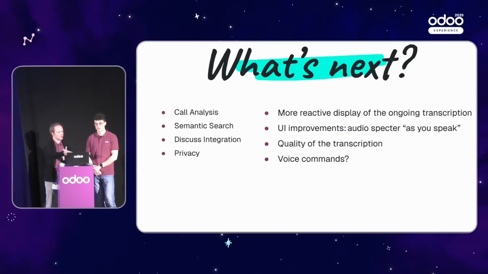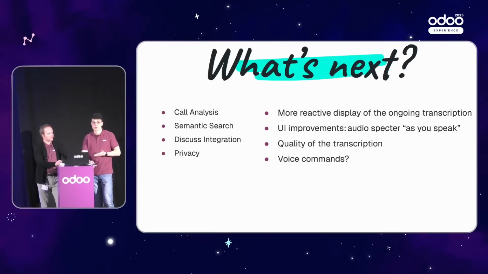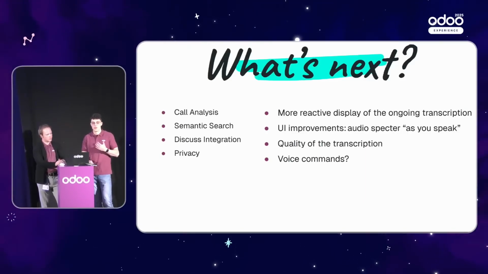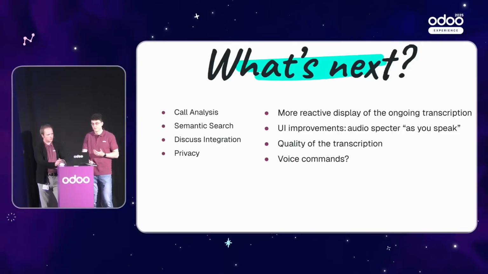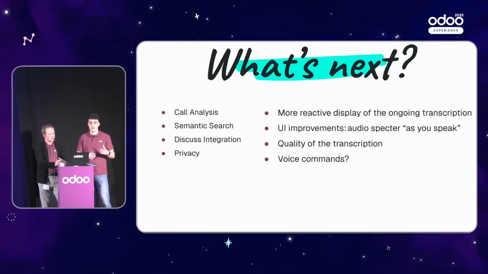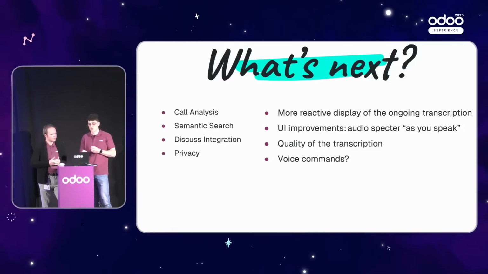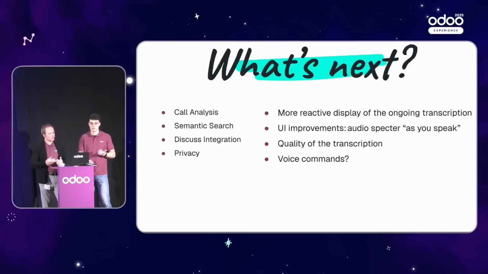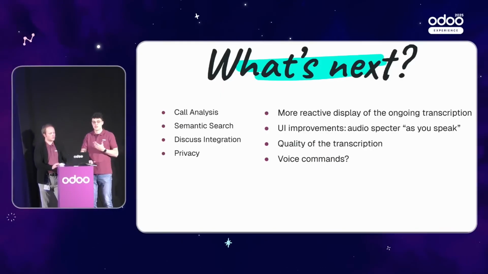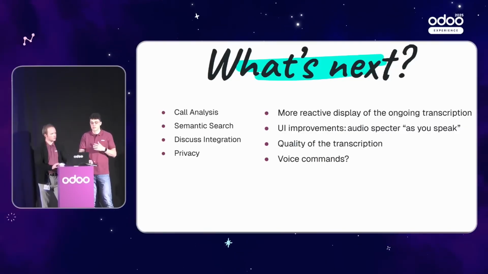Maybe a little bit about UI, and then I'll... about the voice transcription. As I said, with the current version of the transcription, you have a less reactive feedback of the UI, so it would mainly be some UI improvement to make the thing more snappy, more reactive, and also improve the quality of the transcription. Since AI models are not perfect, you can have some snippets of transcription that are not really accurate with what you have said, so we also would like to improve the quality of these.